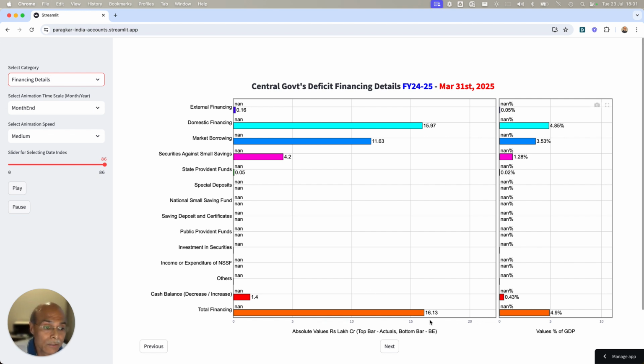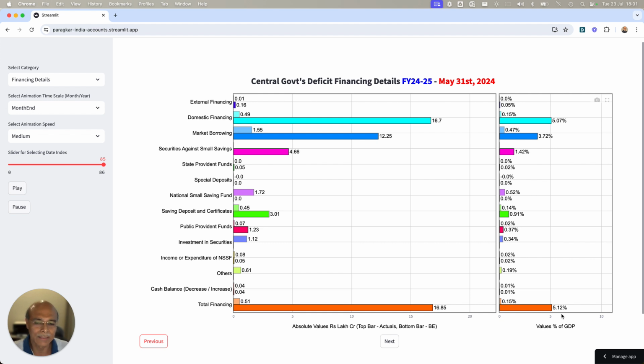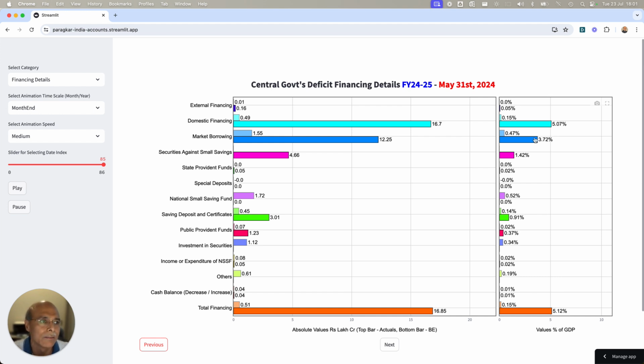Now, as I told you, the fiscal deficit number is 16.13 lakh crore, which is 4.9% of the GDP. And the earlier fiscal deficit number was 16.85 lakh crore, which was 5.12% of the GDP, right? Now, this number may slightly change here and there because the nominal GDP number may be a little bit different, because the government number is, I think, slightly lower, right? I don't recall it, or maybe same. I don't know exactly the number.